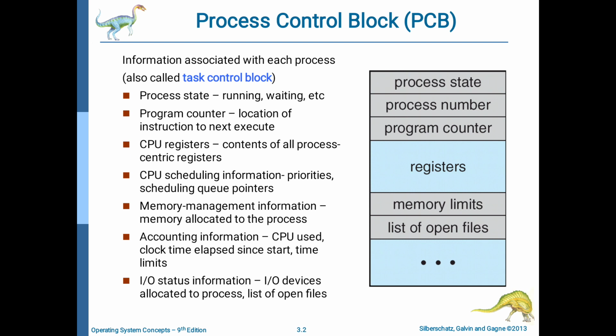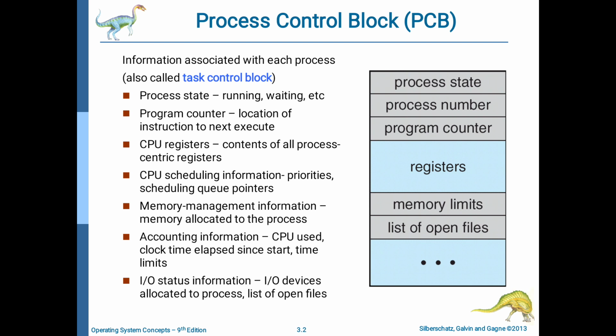Next, registers. In the operating system we have many registers, which we call CPU registers. In the CPU registers, the contents of all process-centric registers are stored. Next, the CPU scheduling information, like priorities, scheduling queues, pointers, etc., will be stored. Next, coming to memory management information.